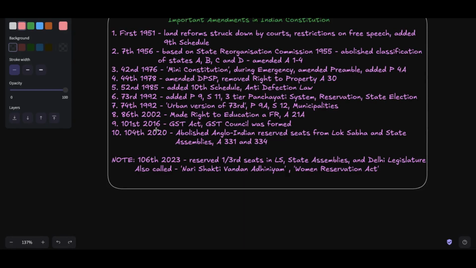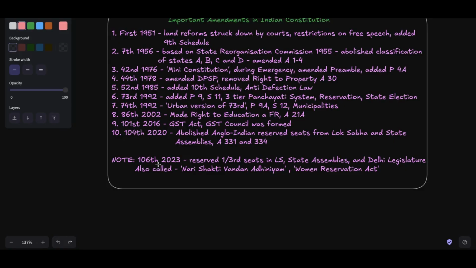Then comes the 101st Amendment Act 2016. It was about the GST Act, right? And the GST Council was also formed. Then the 104th Amendment Act 2020. It abolished the Anglo-Indian reserved seats from the Lok Sabha and state assemblies. Articles 331 and 334 were amended, right?